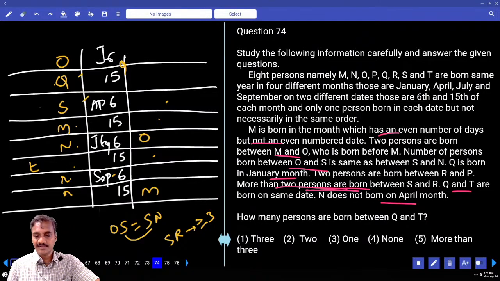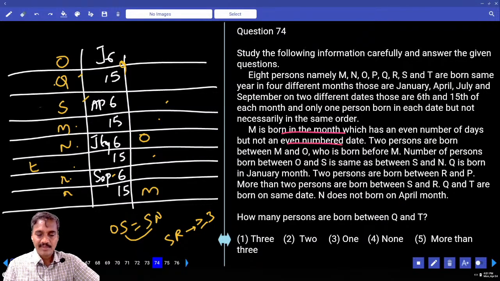Now tell me, is there any information that is invalid? M is born in the month which has an even number of days, but not on an even date. And 2 persons between M and R. And Q and T are born on the same date. Where are R and T? 2 persons between M and O. O is before S in terms of the number of persons between O and S. Q is born in the month of Jan.